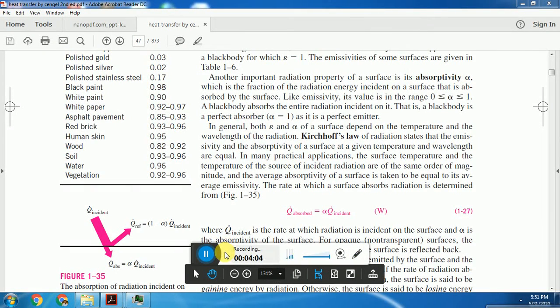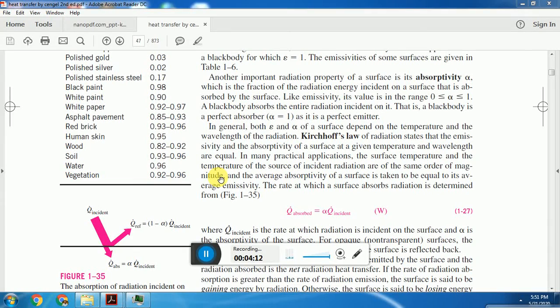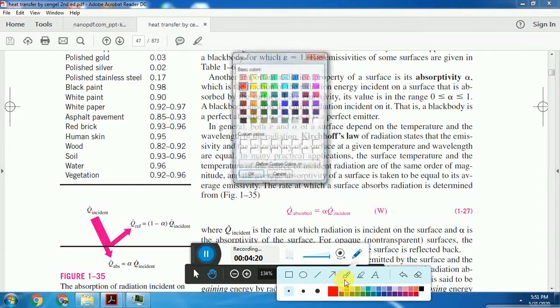Another important concept is absorptivity. Absorptivity is the fraction of radiation energy incident on a surface that is absorbed by the surface. Like emissivity, its value also varies from 0 to 1.